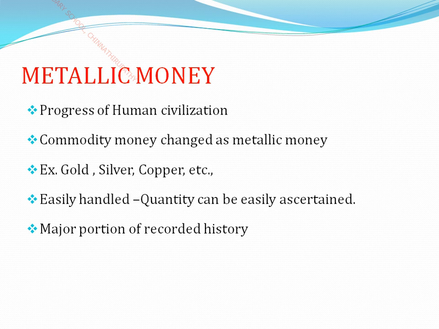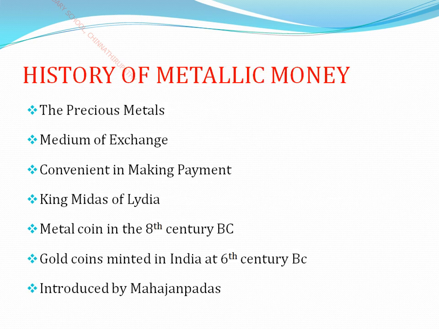In metallic money, the progress of human civilizations created the use of metallic money. Commodity money was also one of the causes for metallic money. After the defects of commodity money, the new form of metallic money came into use, such as gold, silver, copper, etc. This we learned in a previous class.